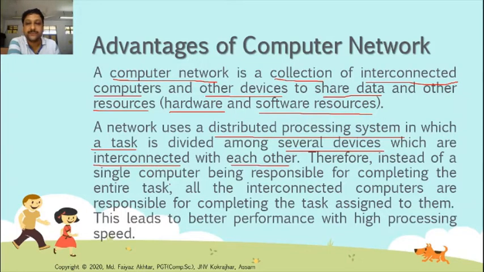Therefore, instead of a single computer being responsible for completing the entire task, all the interconnected computers are responsible for completing the task assigned to them. Understood? Responsibility is shared among different types of computers. So a task is completed with the help of so many components, so many devices. This is known as a distributed processing system, and these are the advantages of computer network.